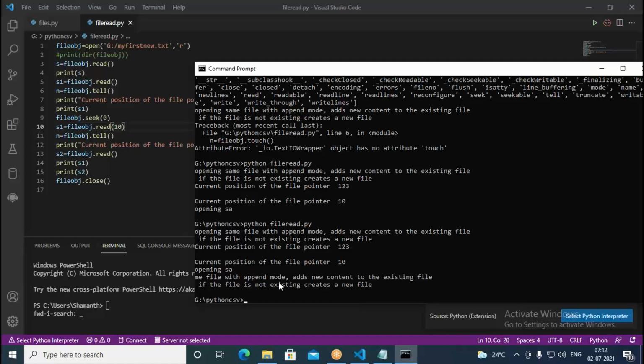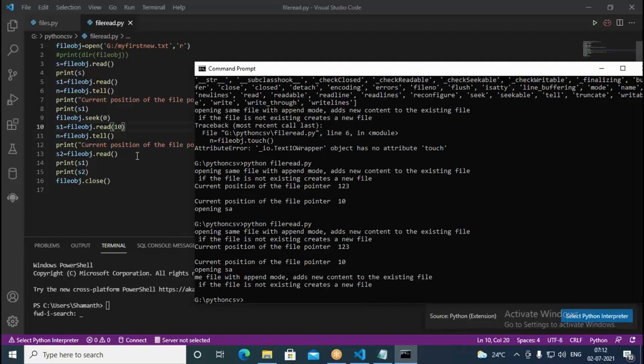"Me file with append mode adds new content to the existing file." So first we read up to 10 characters. After that, we are reading the rest of the characters. In that way, it is actually opening the file. And you can see it with the help of the seek method. You can move the file pointer to the beginning, to the end, or into the middle, wherever you want to go.